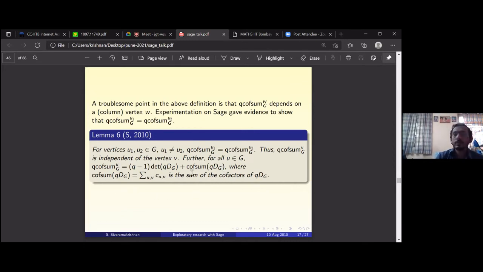So here, the cofactor sum of the q distance matrix is the sum of the cofactor sums, but you have to add an extra term: (q minus 1) times the determinant of this. So essentially when q equals 1, this term will become 0. So this is what I had to do. Yeah, I proved this long back.